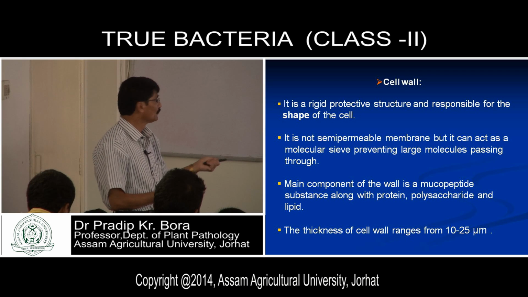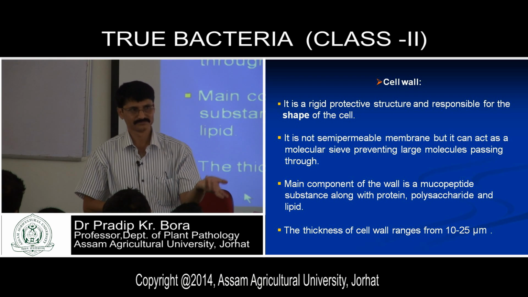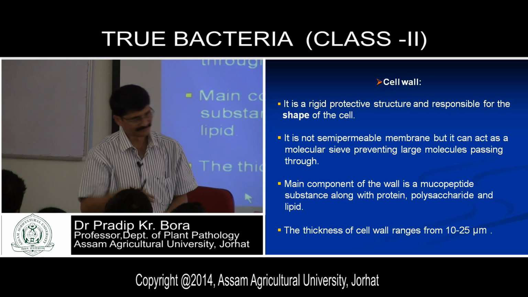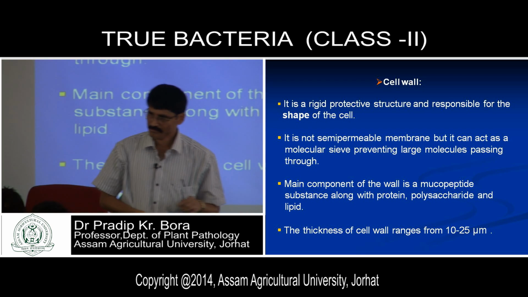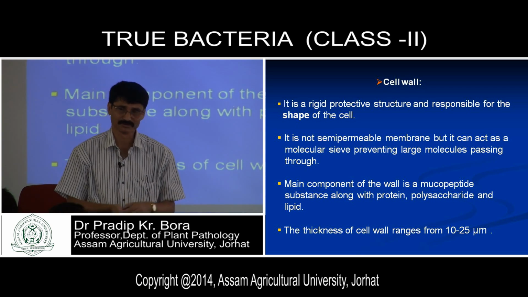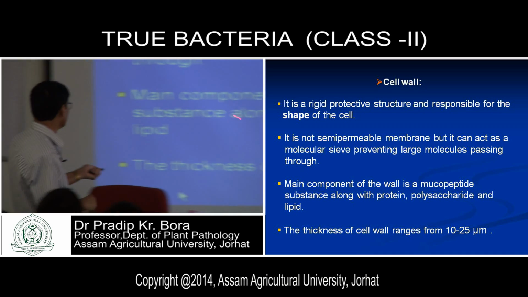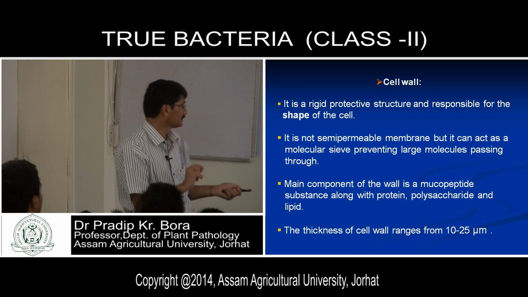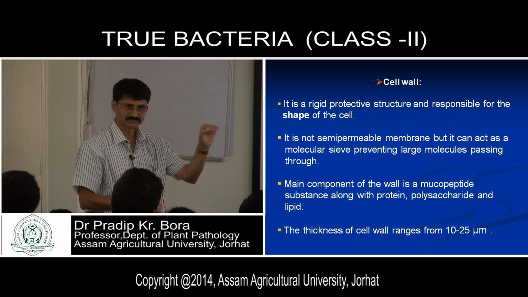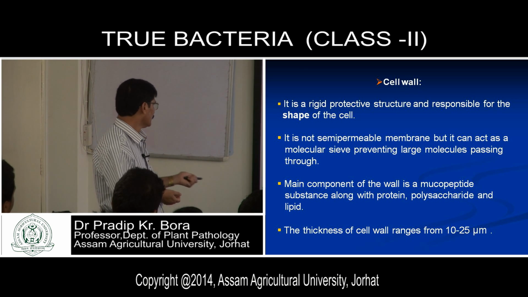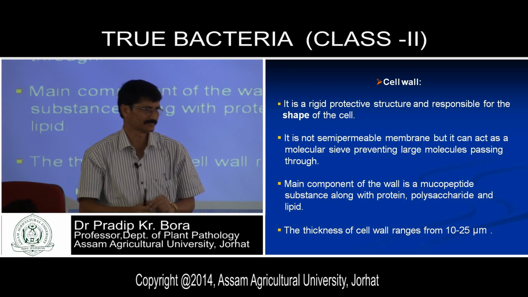The main component of the wall is mucopeptide, you have to remember. Because what is the main component of the bacterial cell wall? You may face this question, not in this course, any course, anywhere in future. It is mucopeptide or peptidoglycan, whatever you call. Mucopeptide or peptidoglycan. This is the main composition of the bacterial cell wall. Along with it, to some extent protein, polysaccharide and lipid. Some amount of these biomolecules are also attached with this mucopeptide. The thickness of the cell wall ranges from 10 to 25 micron.